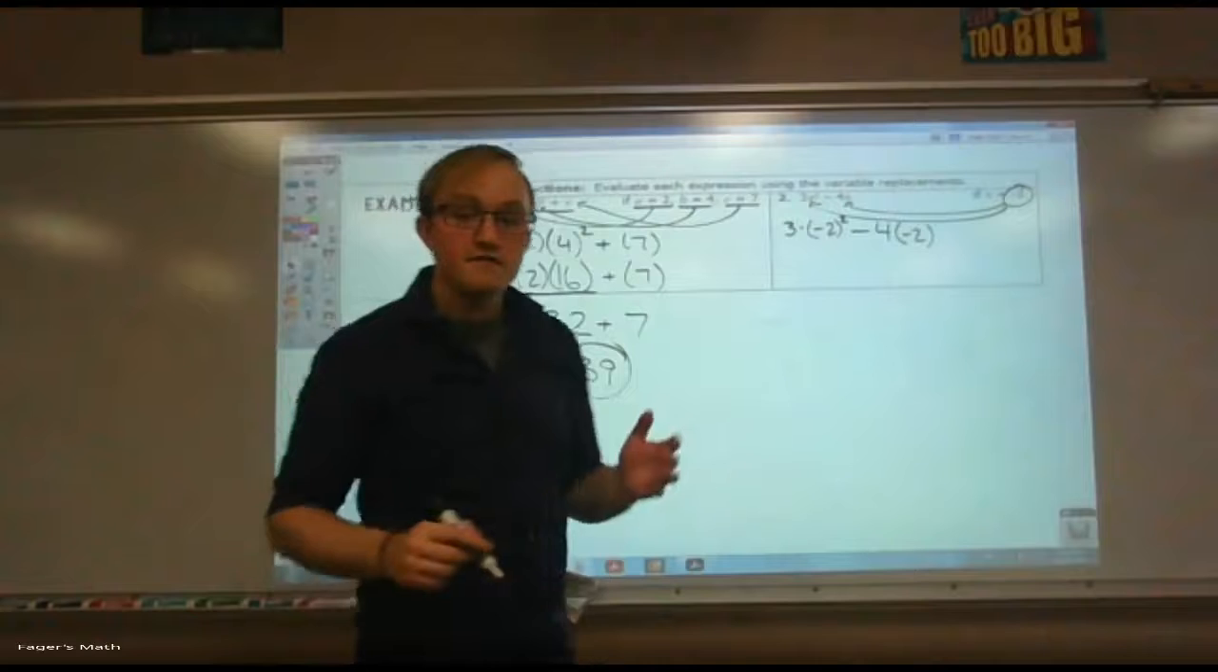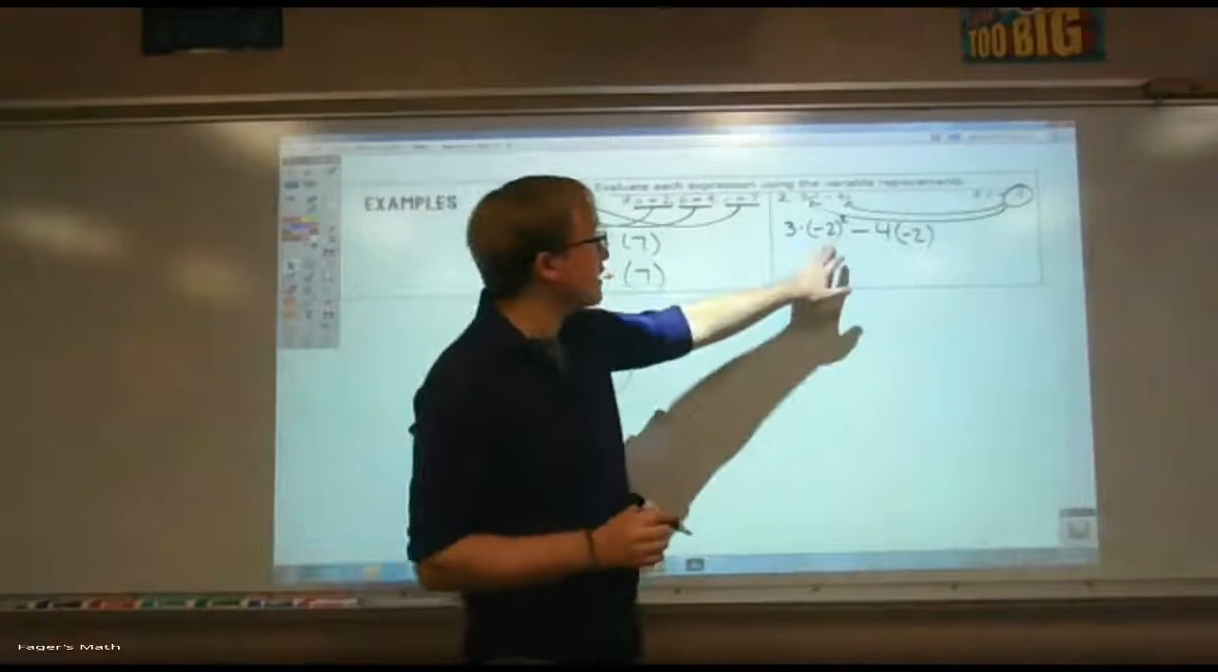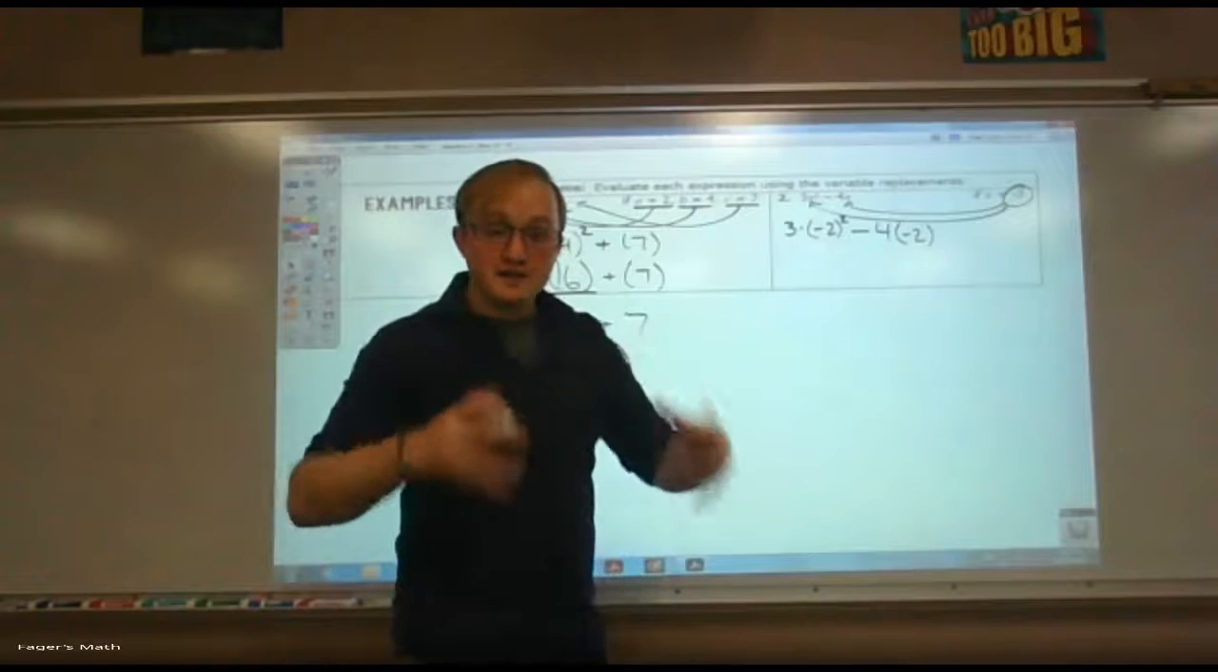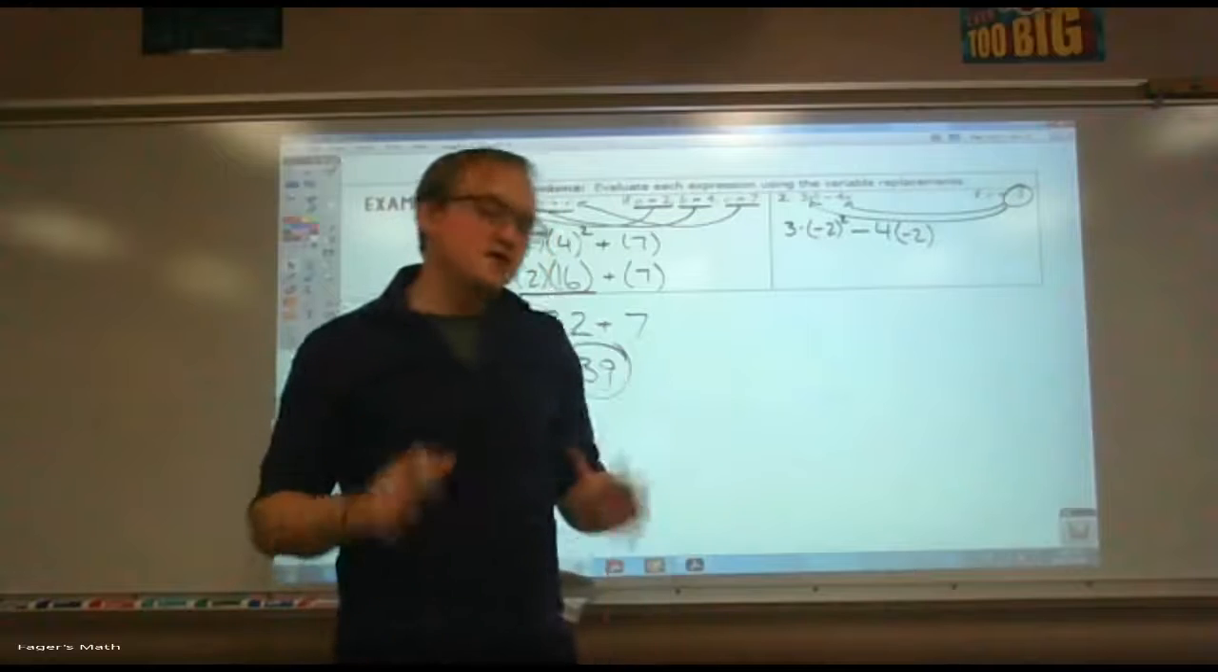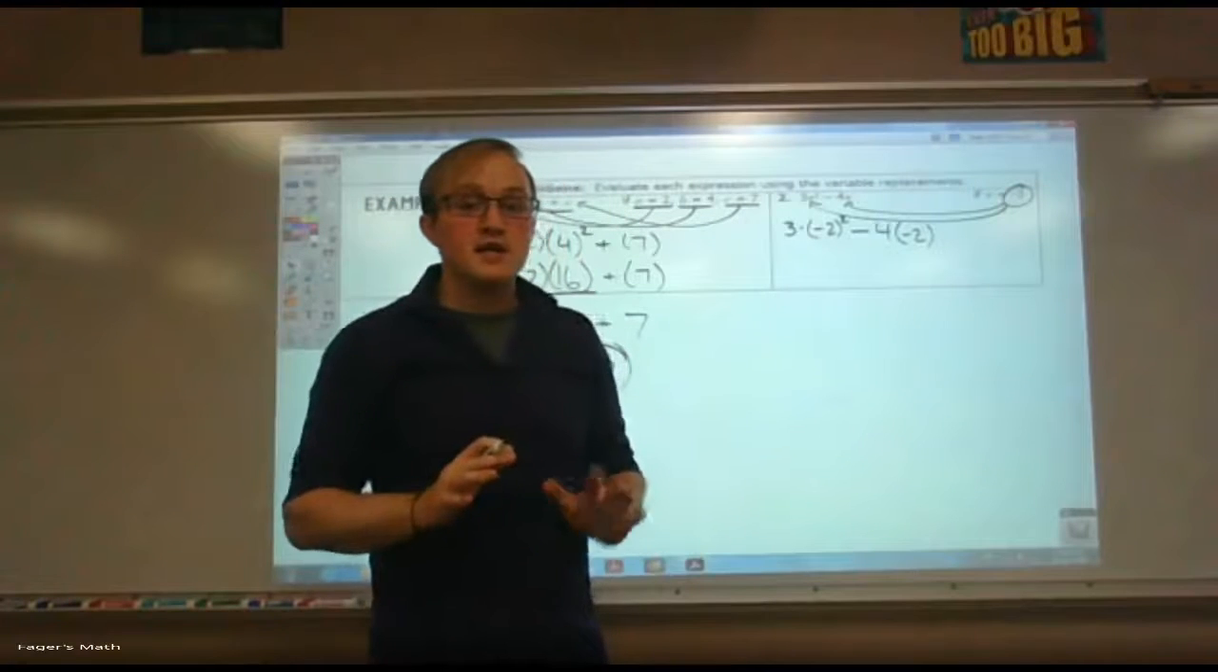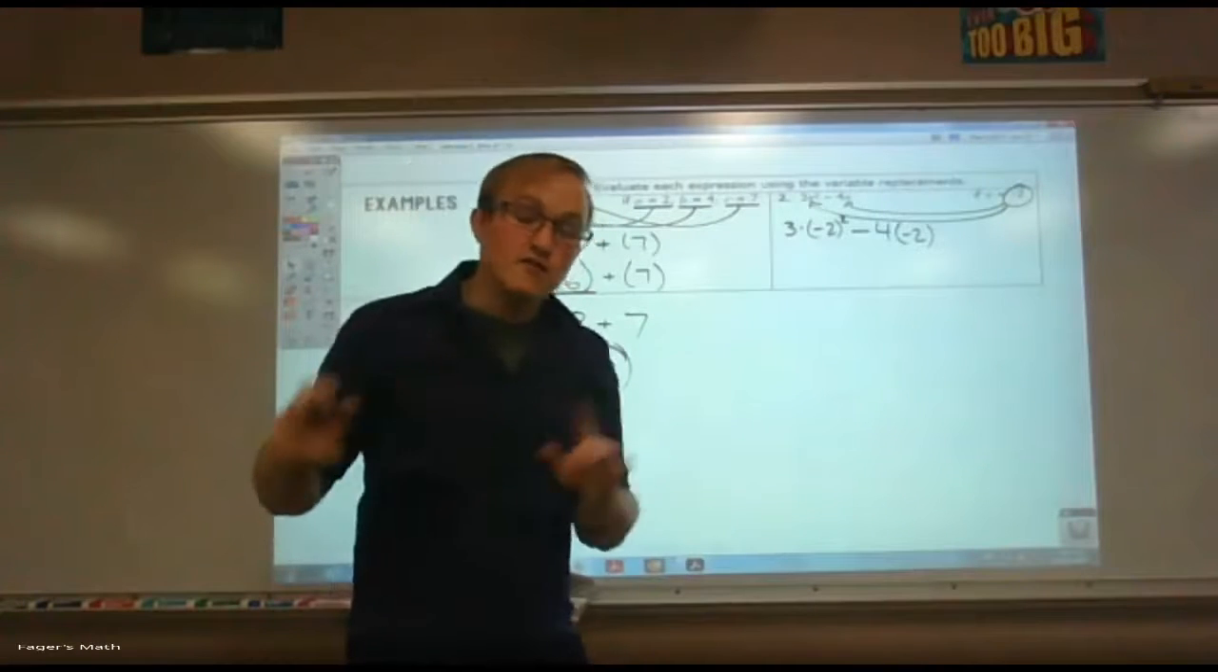What exponents do we have? We have -2 squared. I'm going to write this for your sake because I know it's going to get confusing and I don't want you to do it. -2 squared is not -4. Don't do that.